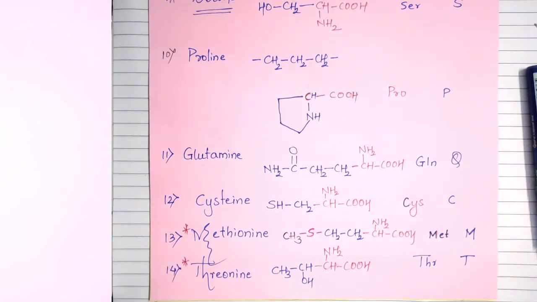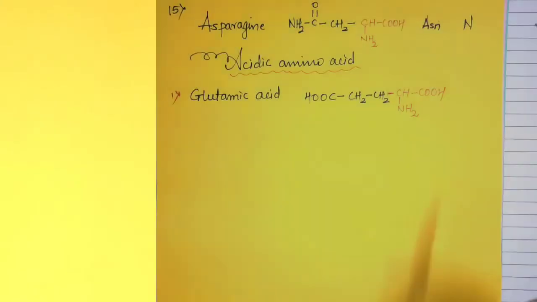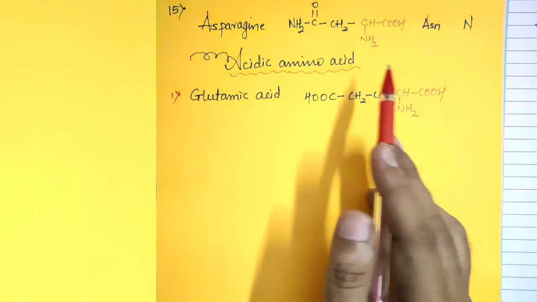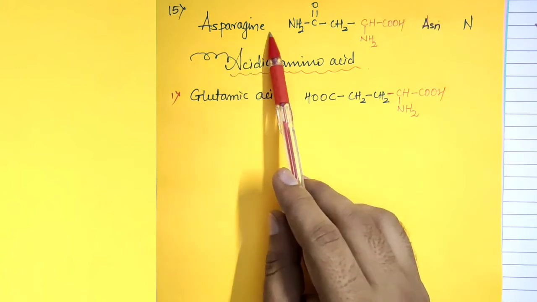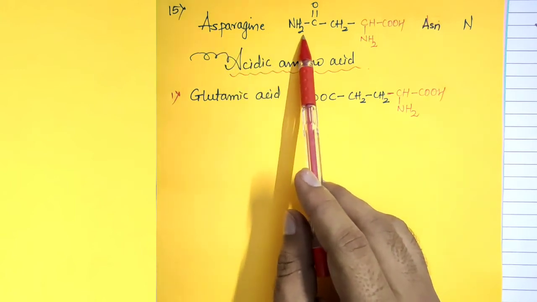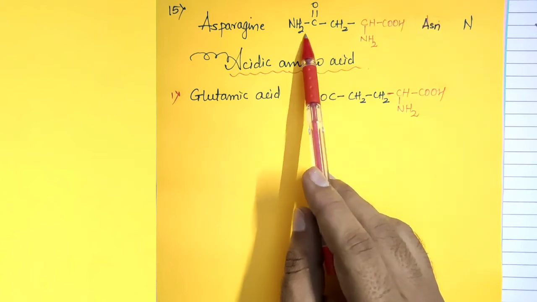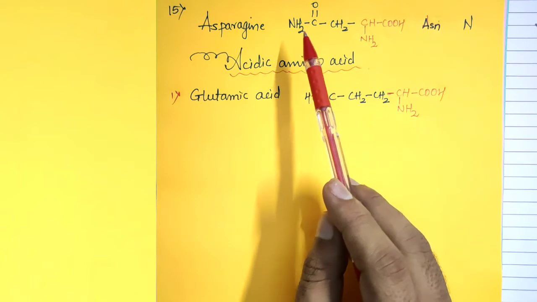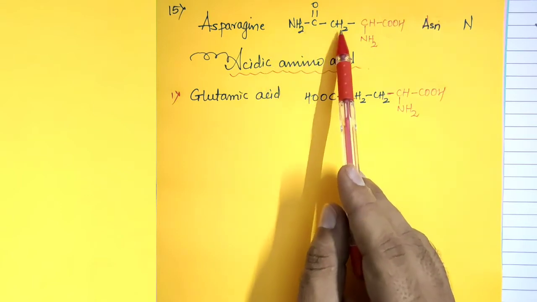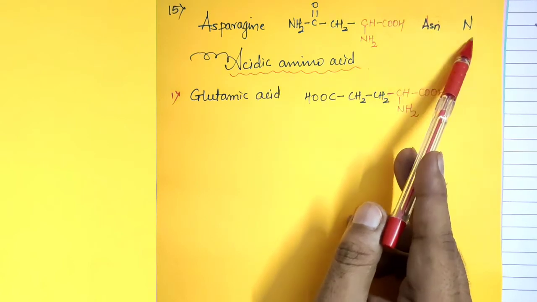And last but not least, we have the 15th neutral amino acid. As we have seen, asparagine contains an amide group attached to a methyl group. In glutamine, we have seen the amide group attached to the ethyl group. So this is asparagine. The 3-digit symbol is ASN, and the 1-digit symbol is capital N.